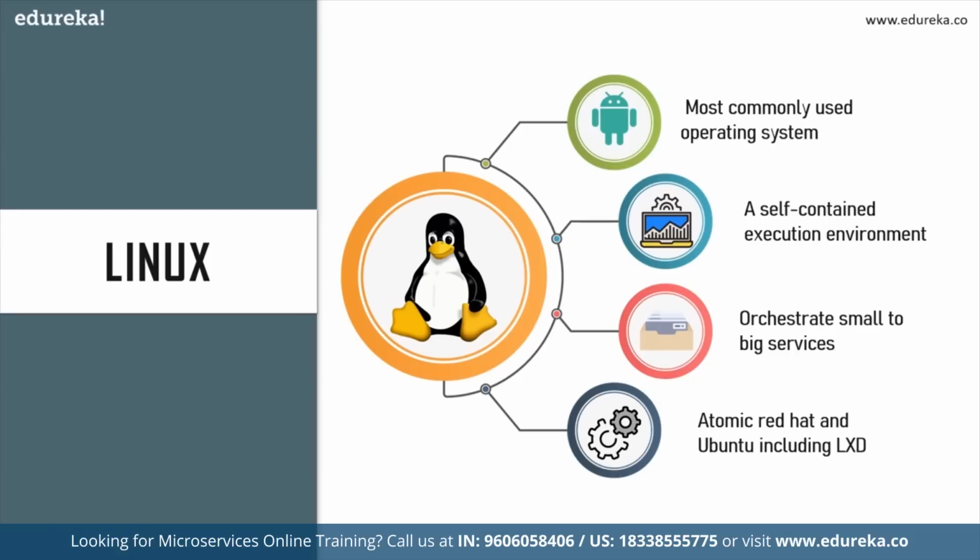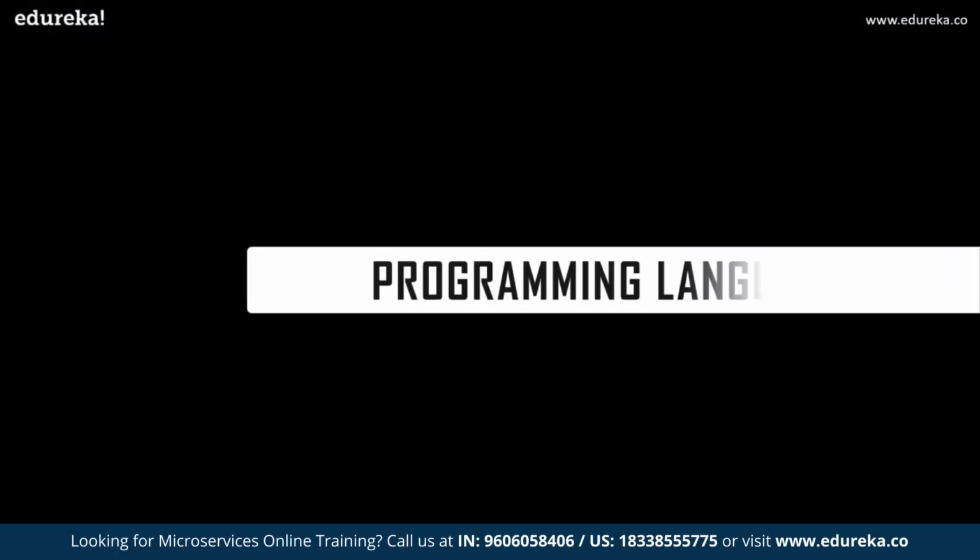So if you ask me what are the better choices of the Linux family, then I would say Red Hat and Ubuntu are the go-to solutions for anybody in today's market, but they come with a lot of unnecessary functionalities which are not needed for microservices. Apart from these, Linux providers have also come up with tools such as Atomic Red Hat and Ubuntu, including LXD, which is basically a container-oriented hypervisor. So I would say that you can go for any operating system that your company chooses to build an application or maybe you're comfortable with. But Linux is one such operating system which is growing in today's market and helps the developers to build the applications easily. Now, let's move forward with the next one, that is programming languages.